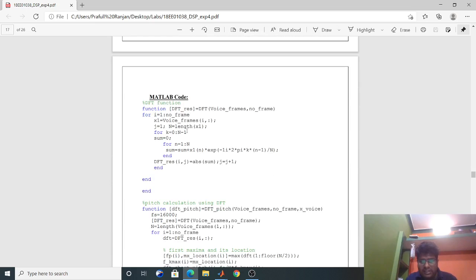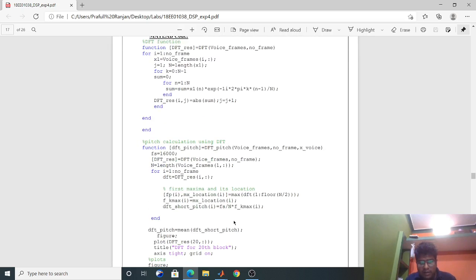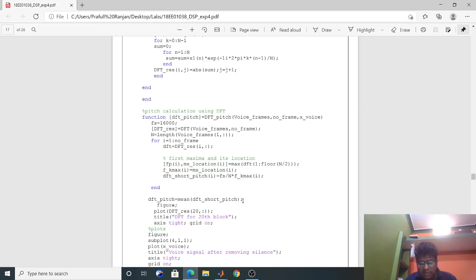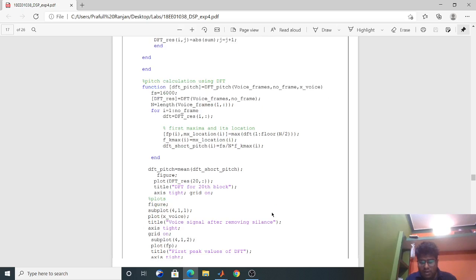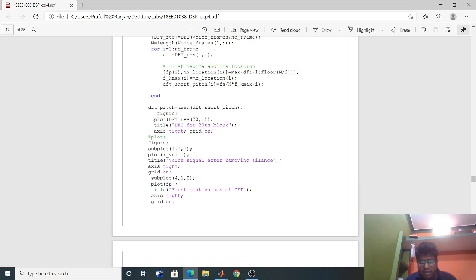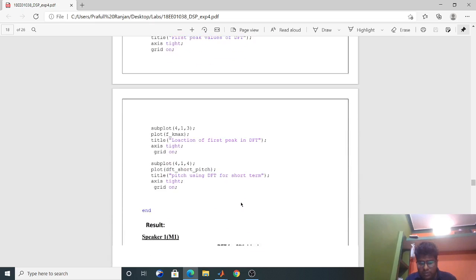So this is the code for the DFT. This is the formula which I have written as code, and this is the pitch calculation. I have taken fs equal to this one. I am calculating pitch using fs divided by N times k max for every block, and after that I am taking the mean for the DFT pitch. This is giving the short term pitch. Here I am also plotting a particular block for DFT, and these are the plots. This is the code for the plots.